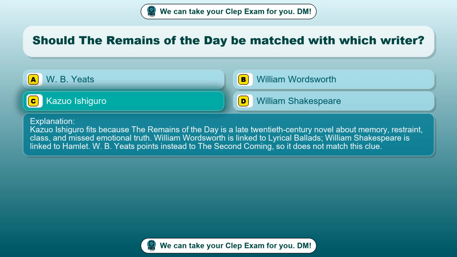Kazuo Ishiguro fits because The Remains of the Day is a late 20th century novel about memory, restraint, class, and missed emotional truth. William Wordsworth is linked to Lyrical Ballads, William Shakespeare is linked to Hamlet. W. B. Yeats points instead to The Second Coming, so it does not match this clue.